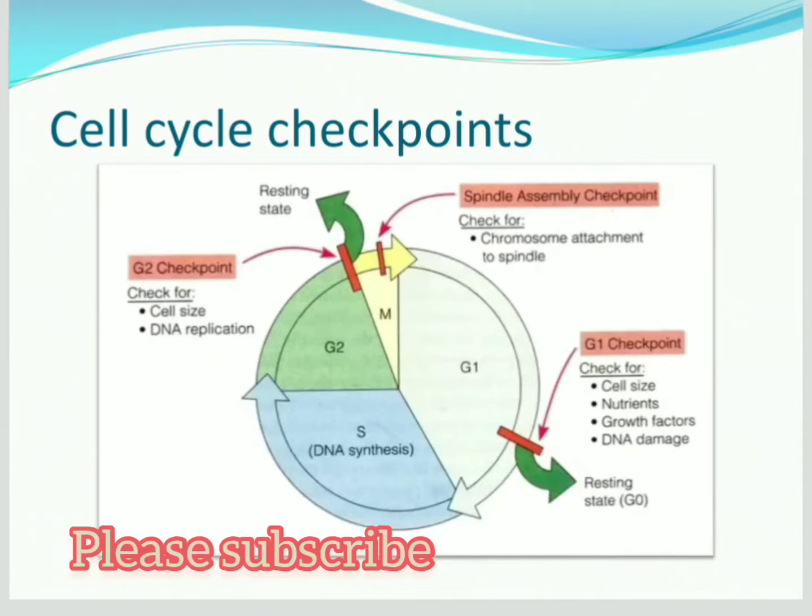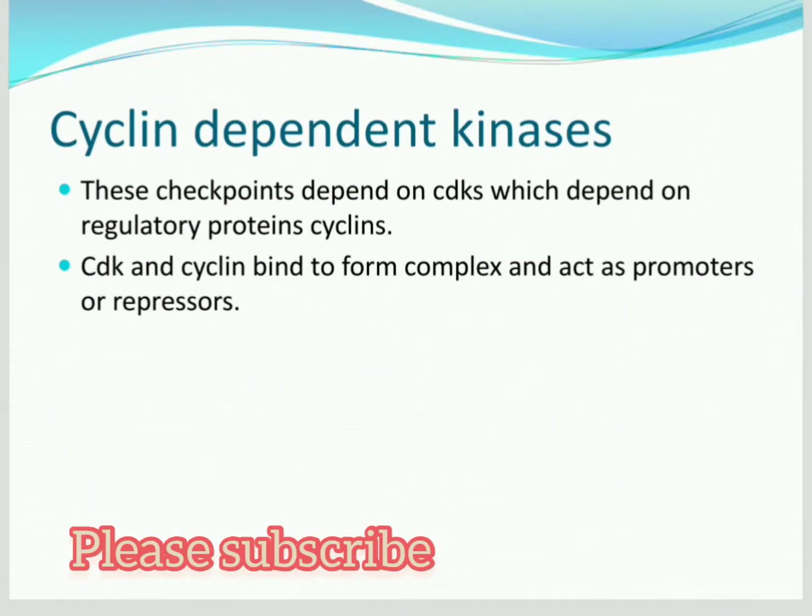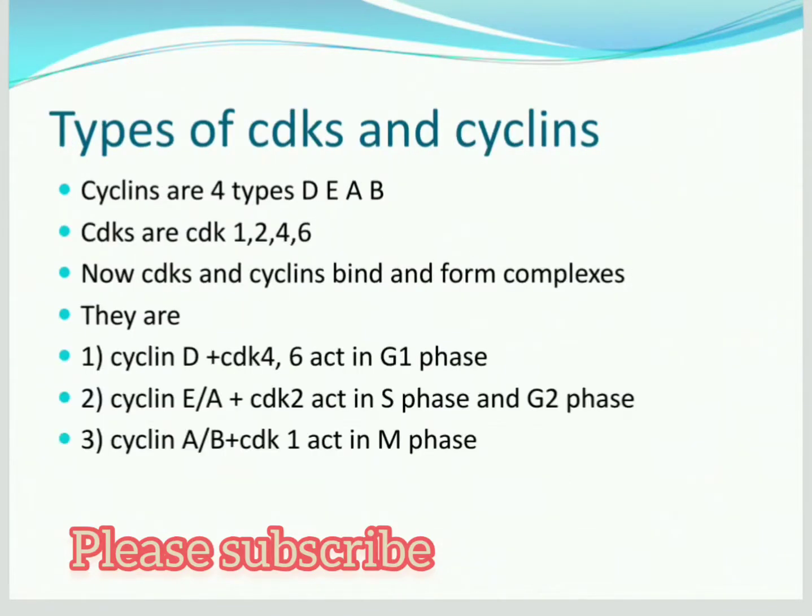First, the G1 checkpoint. What will it check? It will check the cell size, nutrients, growth factors, and DNA damage. And in S phase, DNA synthesis takes place. The G2 checkpoint will check the cell size, DNA replication, and any damage that is there. The spindle assembly checkpoint will check the chromosome attachment to the spindle. So each and every checkpoint after each phase will check for damage, if any is present.